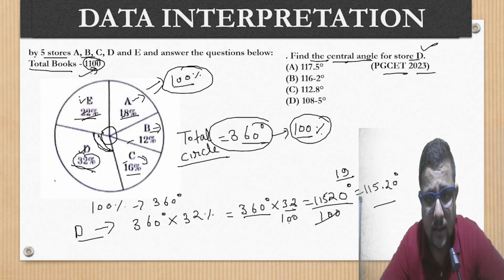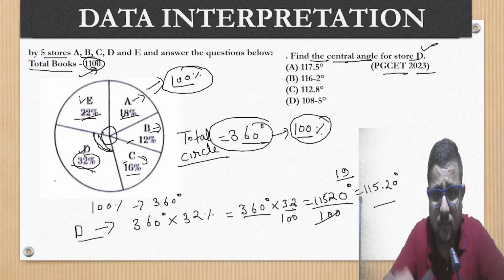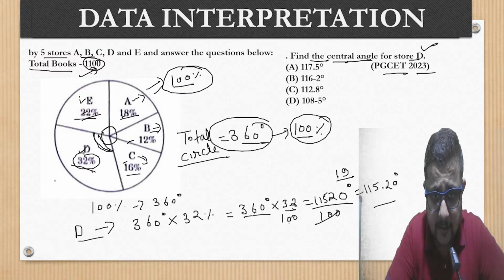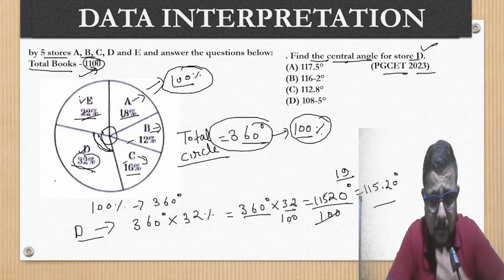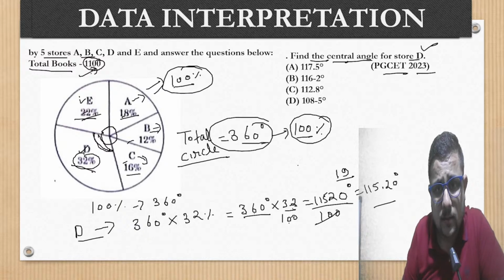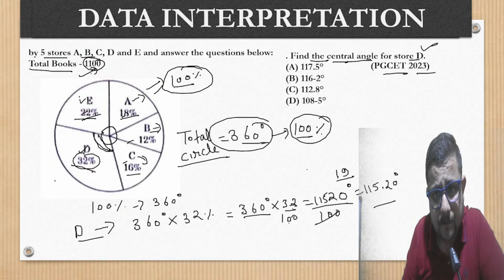Just wait. Have I made any error in the calculation? I'm just checking it once again. 32 into 6, then 32 into 3. D they were talking about, right? So just wait.